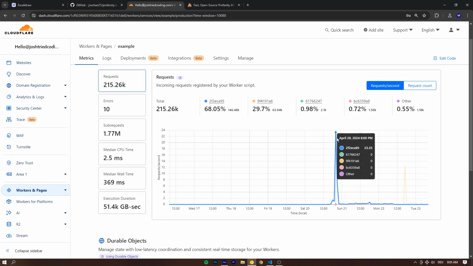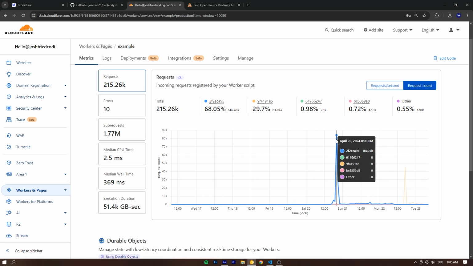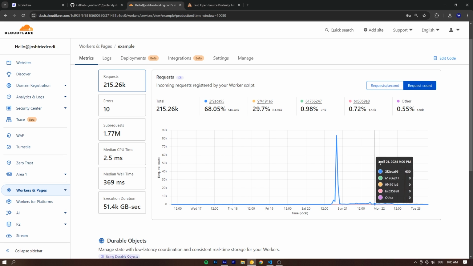215,000 requests, and there was one big peak, which I assume was a DOS, maybe somebody accidentally DOSed the API. I'm not sure what happened here, but if we go to request count, we can see 84,000 requests in 1 hour. I mean, this was more like 1 minute, but it shows it for the single hour. That's probably not legit, right? That's way more than the others.